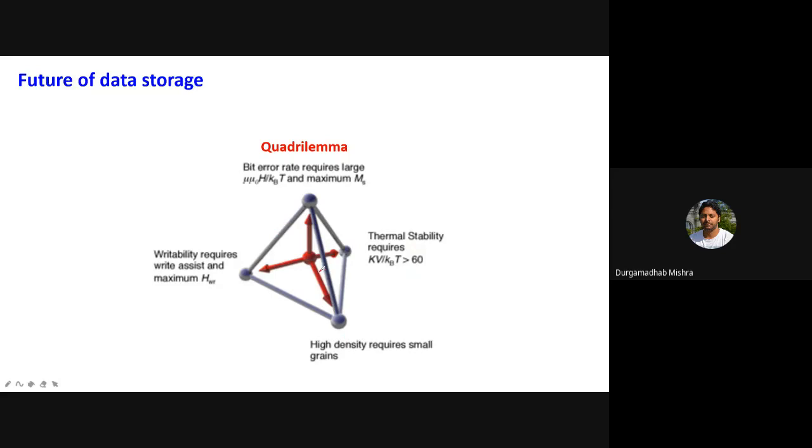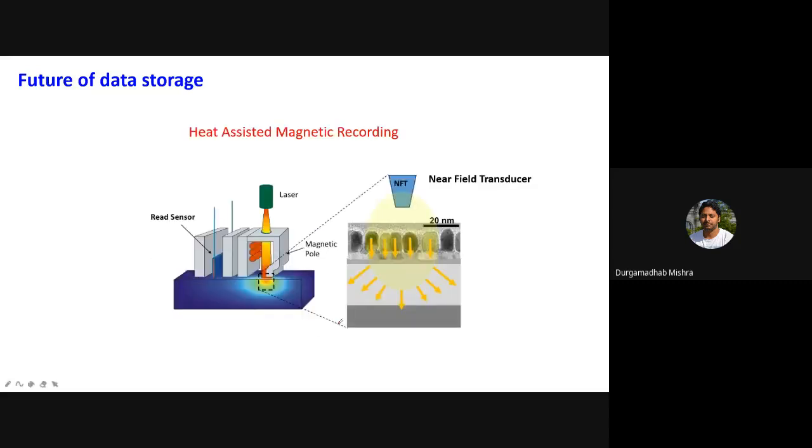So for the future, if you want to really improve magnetic data storage, one has to look at all these aspects and address them simultaneously. And there are different ways the industry is trying to solve these issues. One is heat assisted magnetic recording, known as HAMR.